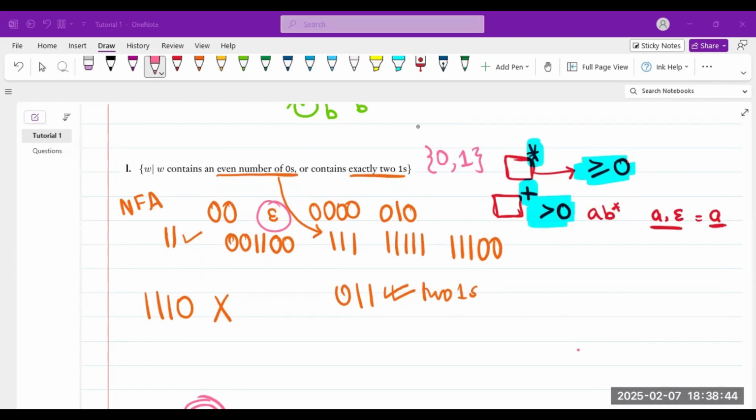Okay, so we have two characters in this language, and each character has a condition. These are not cross conditions. If you look at this, the 0 has one condition and the 1 has one condition. It's not that this is cross functional, that the 0 has a condition in the first part and the 0 has a condition in the second part. So this is very easy for us. Please remember, this is an NFA.